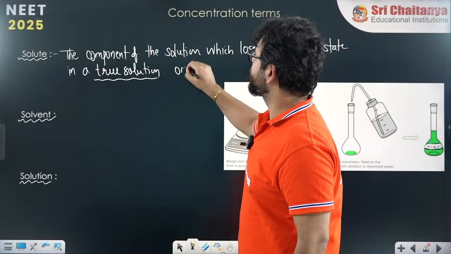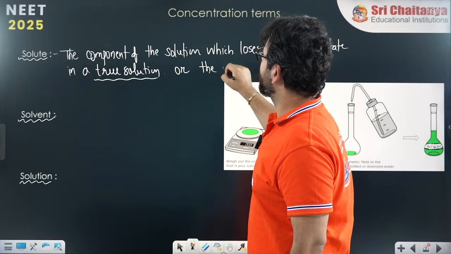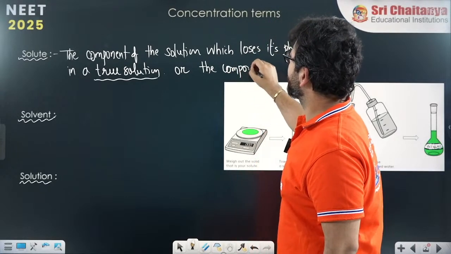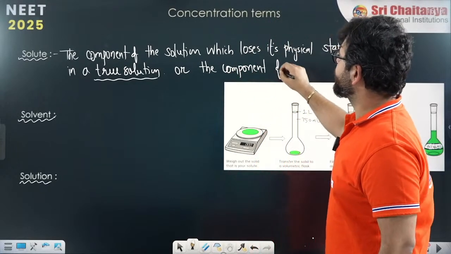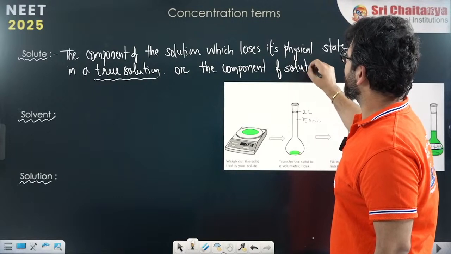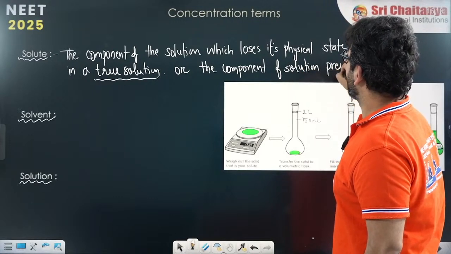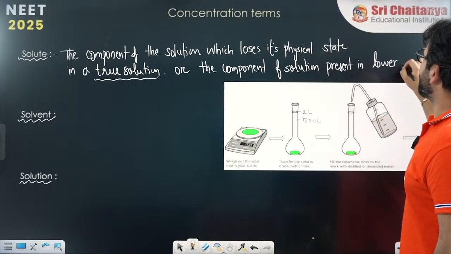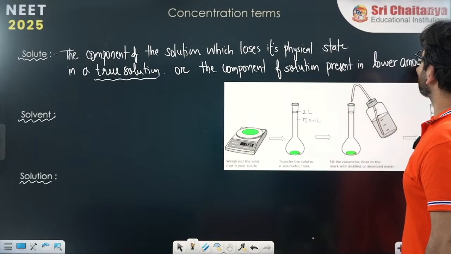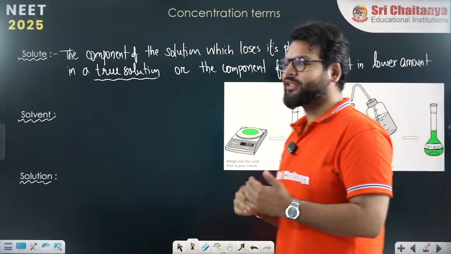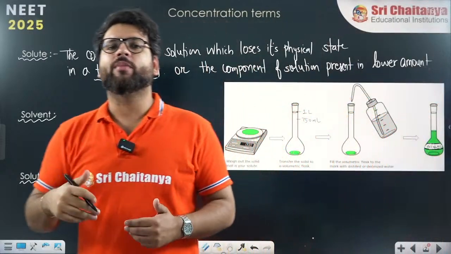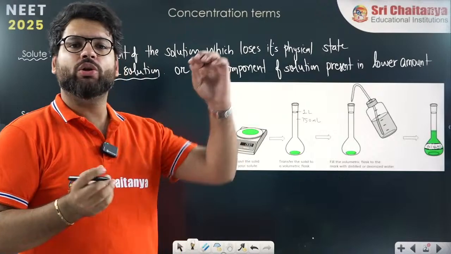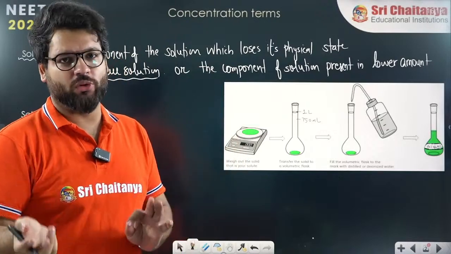Or, you can mention, the component of the solution present in lower amount. Amount does not mean weight, beta. Don't check weight. Check moles. Okay? Don't check weight. Check moles.